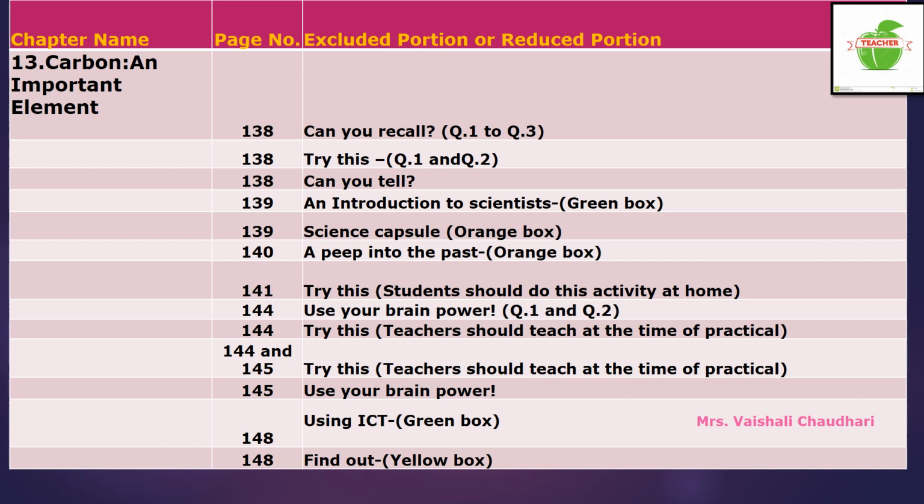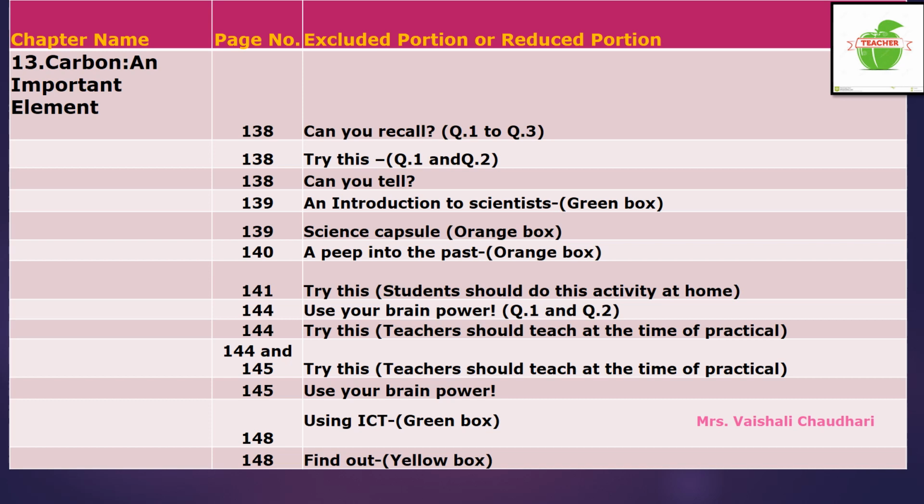Now come to page number 141. On this page, one "Try this" activity is given, the flow of electric current through graphite. Students can do this activity at home. If you wish, you can do it at home. Now come to page number 144. On this page, the "Use your brain power" topic is there, question 1 and question 2. Both these questions are excluded from your syllabus.